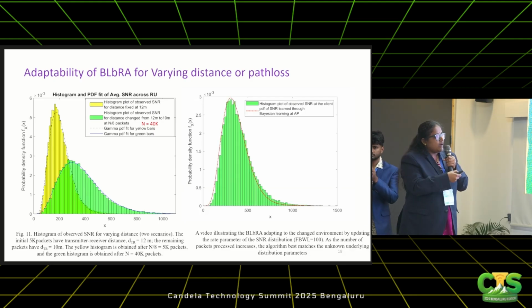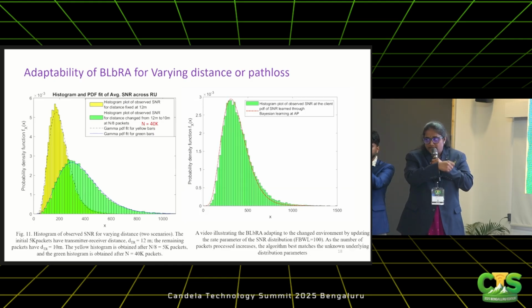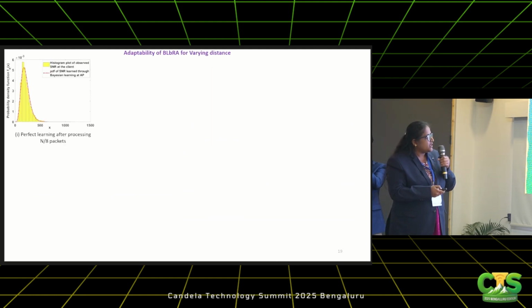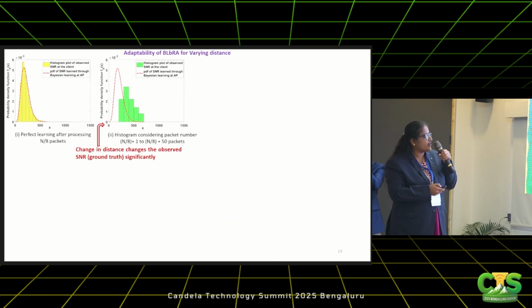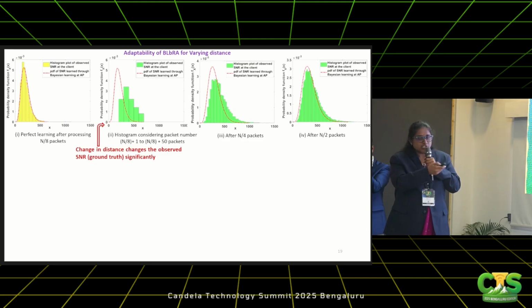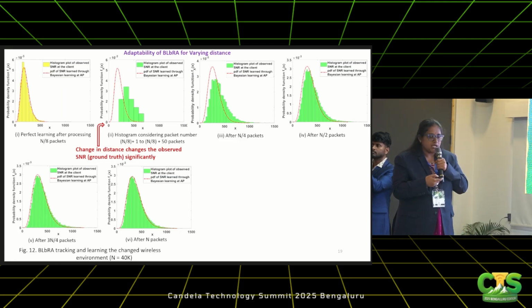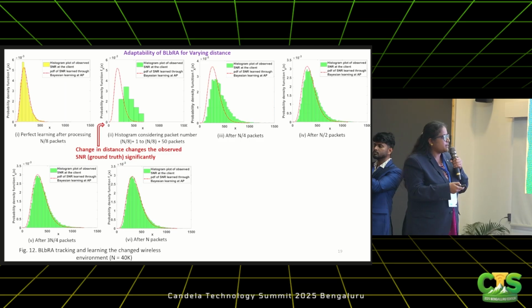Here, just for the sake of explanation, I have overlapped both. So the same thing is explained here. After 5K packets, the green thing, the ground truth, has changed. Learning is not happening yet. It is actually underestimating. After processing more packets, the transmitter is able to learn that there is a change in the SNR.